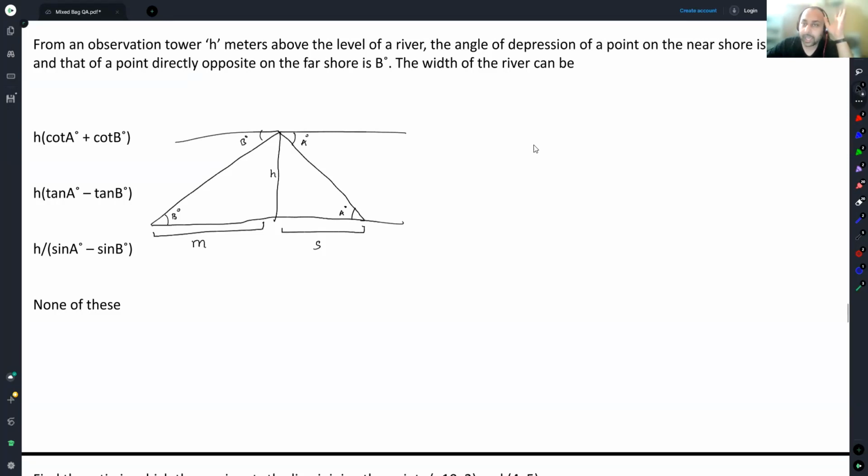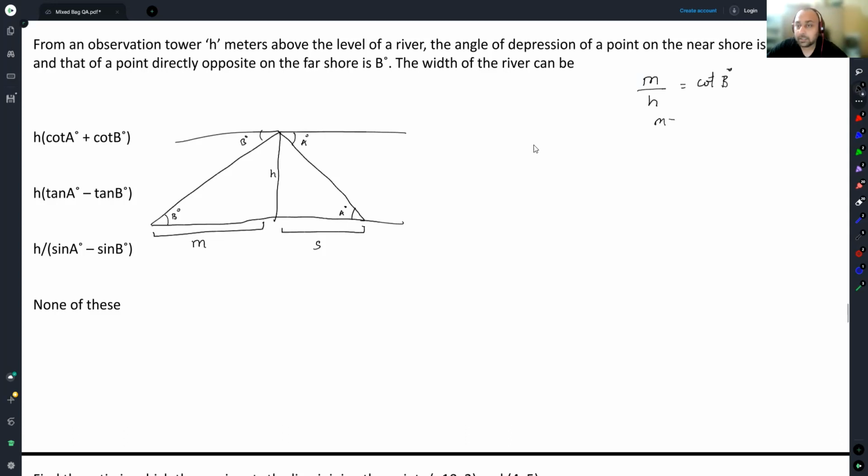Now we need M. Do I know M by H will be equal to what? For angle B, M by H will be equal to what? Will it be equal to cot B degree? Base by perpendicular.